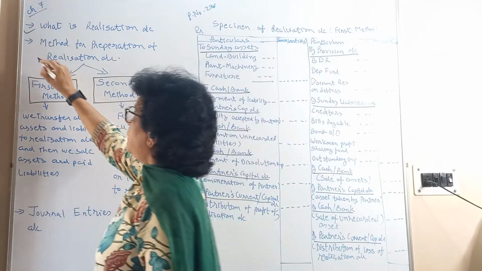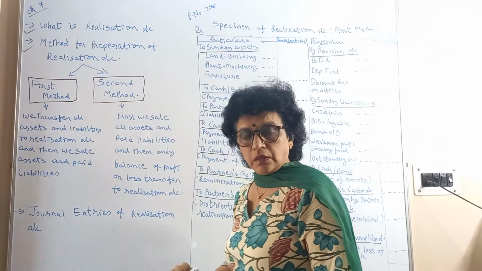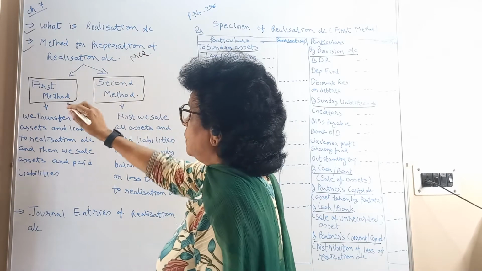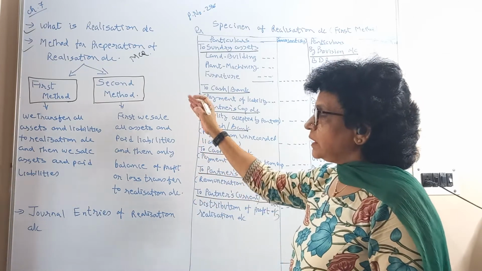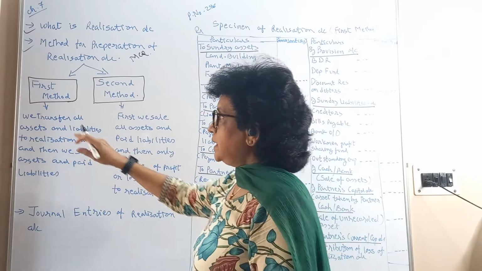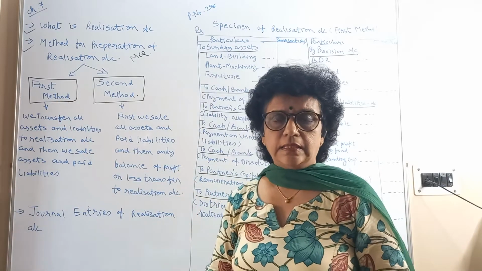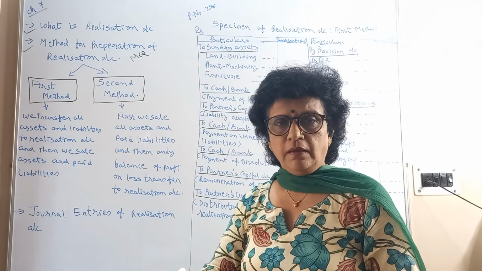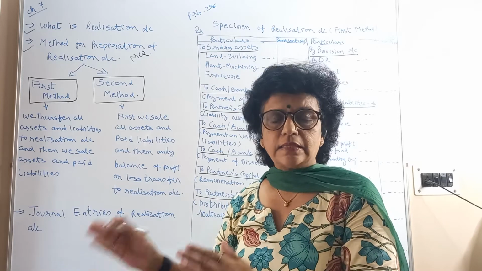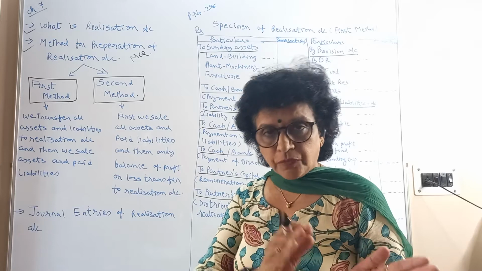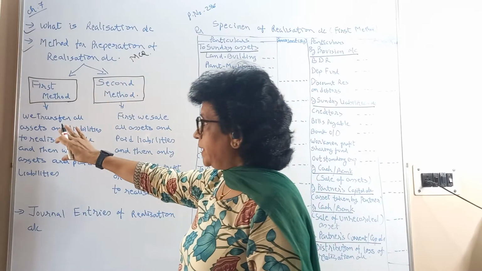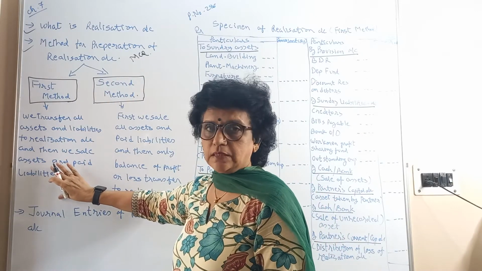Now, how many types of realization account are there? The MCQ question you may have: there are two types of realization account. One is the first method and another is the second method. What is the first method? First method means you transfer all the assets and all the liabilities from the beginning to the realization account, and then you sell the assets and make the payment of liabilities through the realization account. That is what I explained in the meaning of realization account. That is your first method.